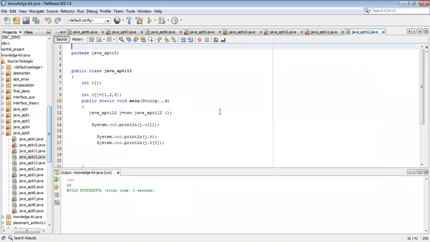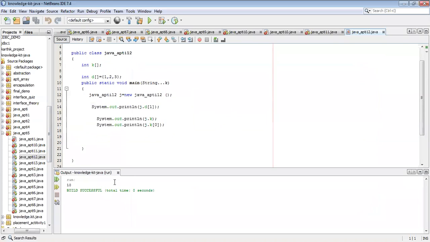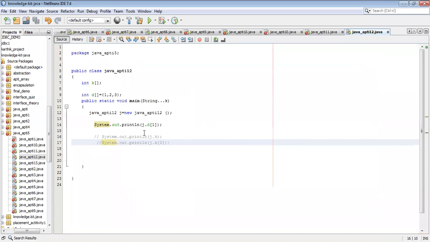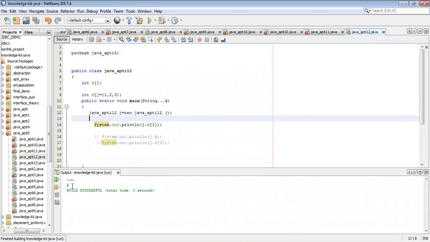So where is the error? But what is the output of this code? Okay, we'll go line by line. It will print 2, like j dot d of 1 definitely 2 will be displayed on the screen.